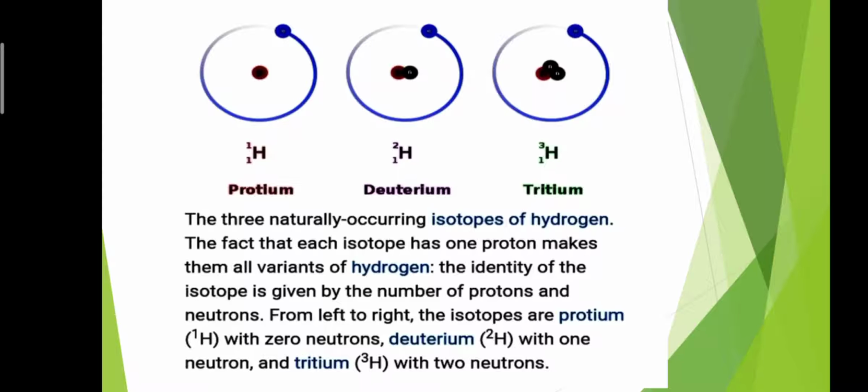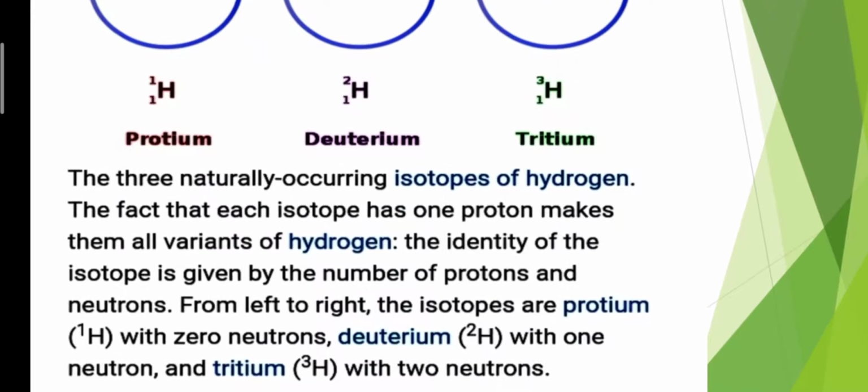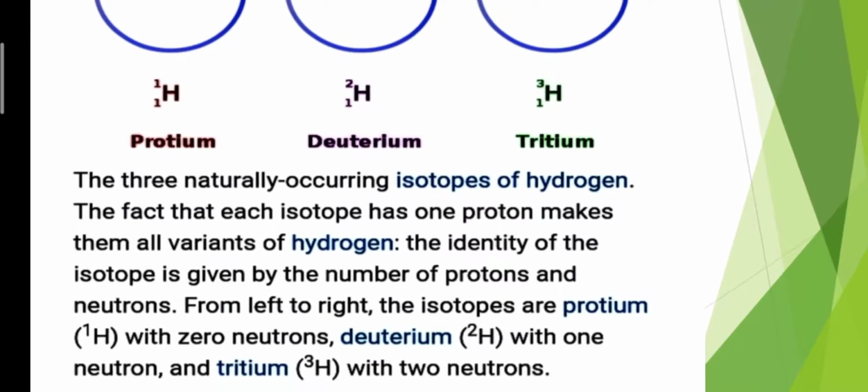The fact that each isotope has 1 proton makes them all variants of hydrogen. The identity of the isotope is given by the number of protons and neutrons. From left to right, the isotopes are protium, atomic mass 1 with 0 neutrons; deuterium, atomic mass 2 with 1 neutron; and tritium, atomic mass 3 with 2 neutrons.